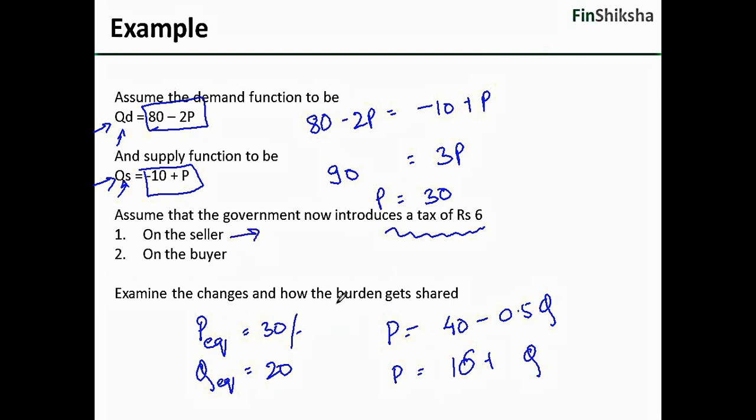If the government introduces a tax of rupees 6 on the seller, the seller would not be willing to accept the price that was initially being given. Correct? So now the seller would be accepting a slightly higher price, and that price would go up by 6. So effectively we are saying that the supply curve would shift up by 6 units.